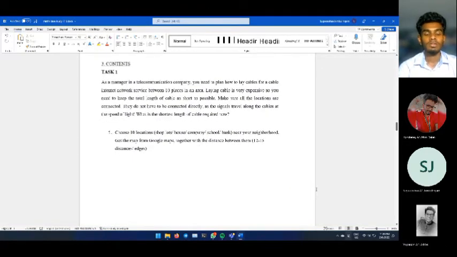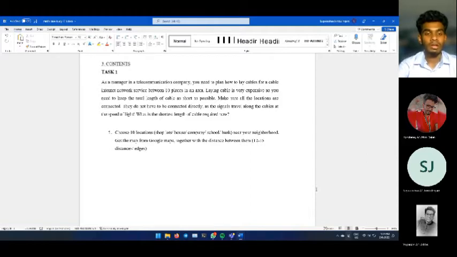For task 1, this is the question. As a manager in a telecommunication company, you need to plan how to lay cables of a cable internet network service between 10 places in an area. Laying cable is very expensive, so you need to keep the total length of cable as short as possible. Make sure all the locations are connected. They do not have to be connected directly, as the signals travel along the cables at the speed of light. What is the shortest length of cable required?